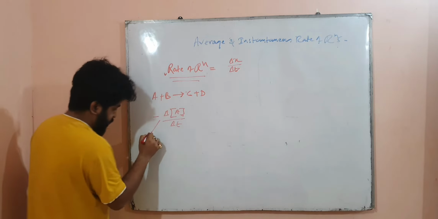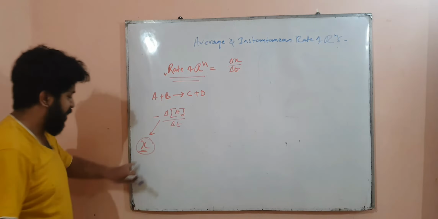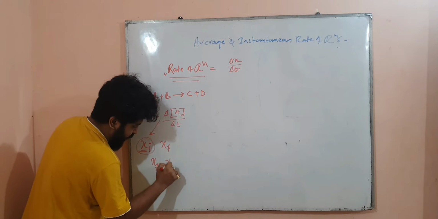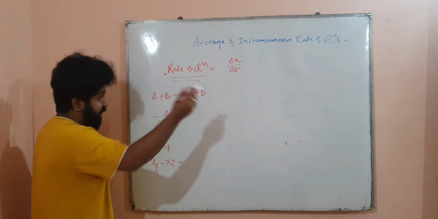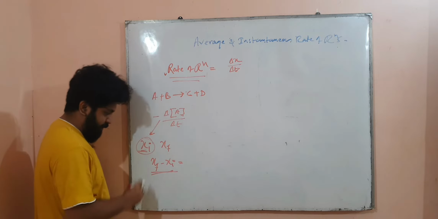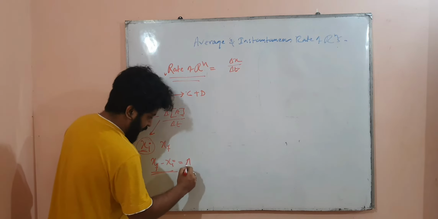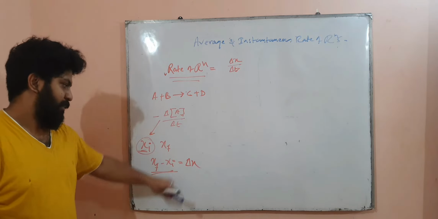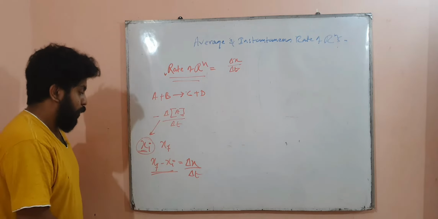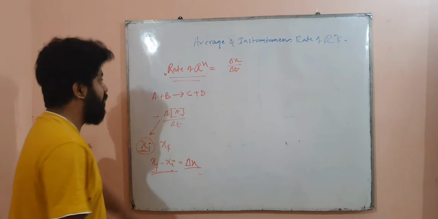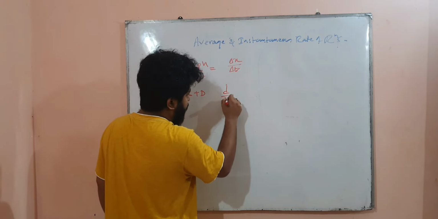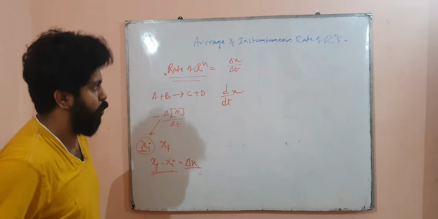Now if I take the concentration in terms of x, if I use the variable x to denote the initial concentration and final concentration, so xf minus xi, in this case PCl5, recall what was explained a little while ago. So xf minus xi is equal to del x. Now this change is divided by del t. If this change is understood to be very instantaneous, then you will do d/dt of x, for which you have to draw a slope in the graph.